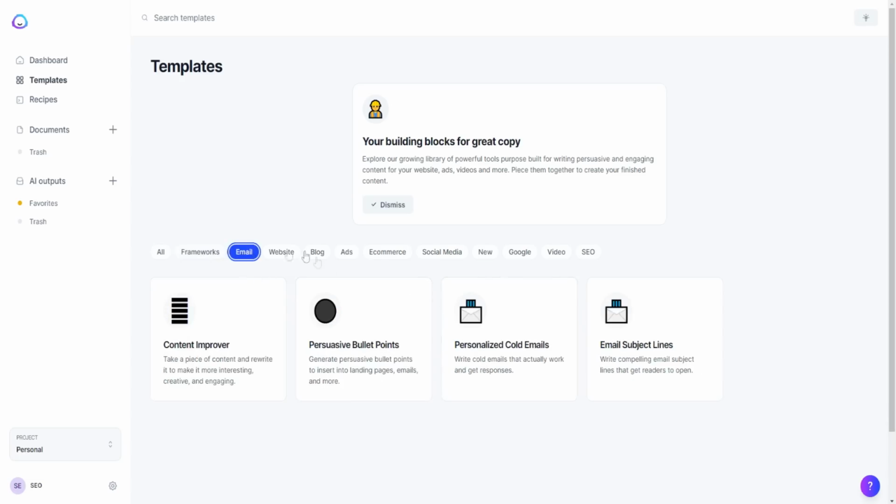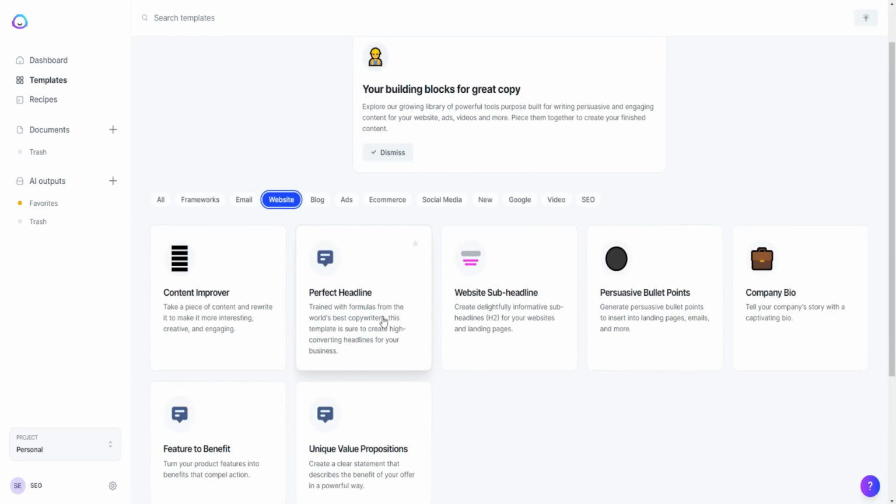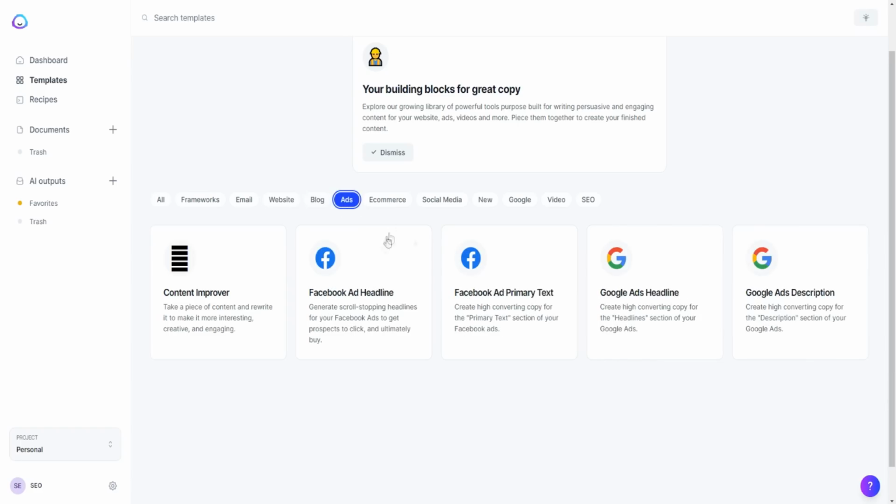There's also copy you can use for email, and the same for websites: perfect headline, website sub-headline, persuasive bullet points, all that type of stuff. For blogs as well: blog post topic ideas, blog post outline, blog post intro paragraph. If we go over to ads, it's the same stuff, Facebook and all that.